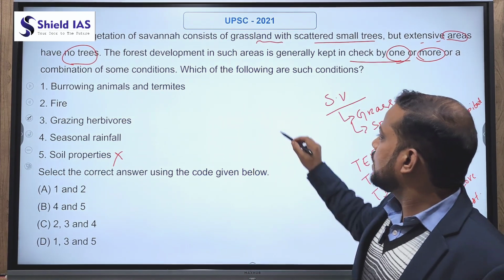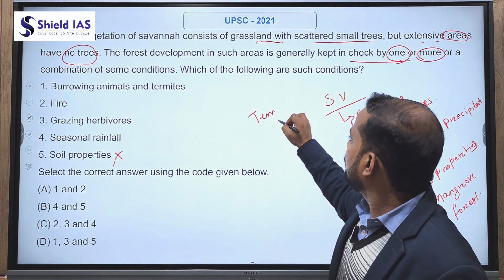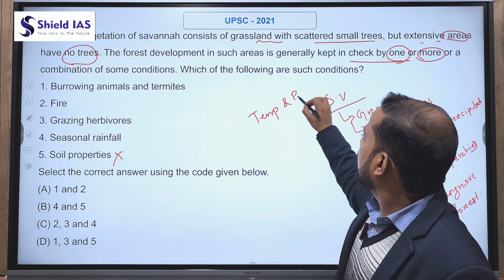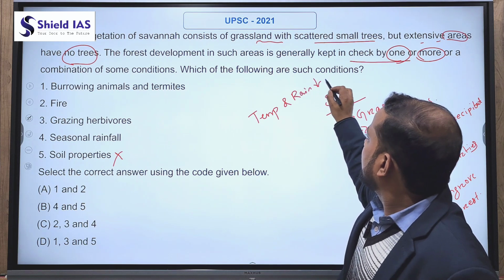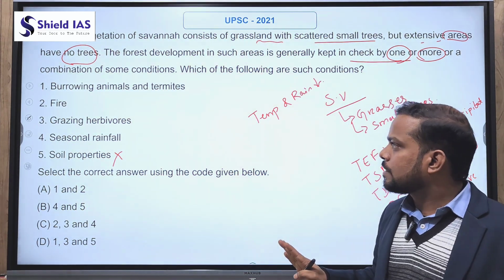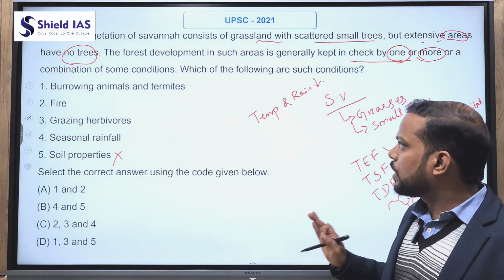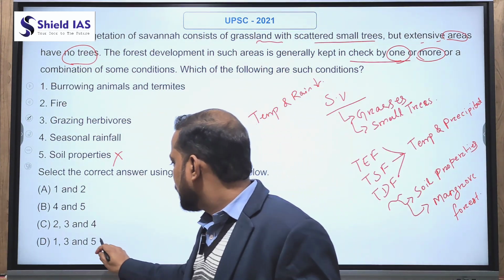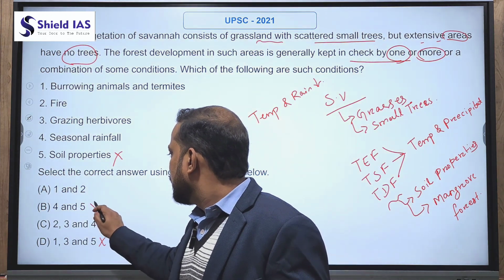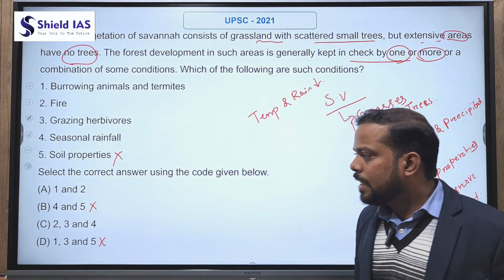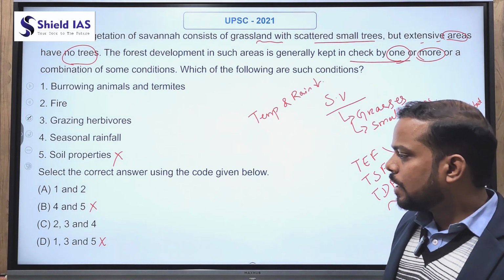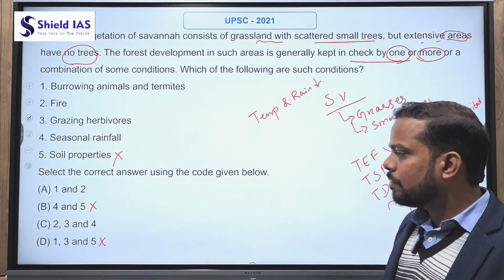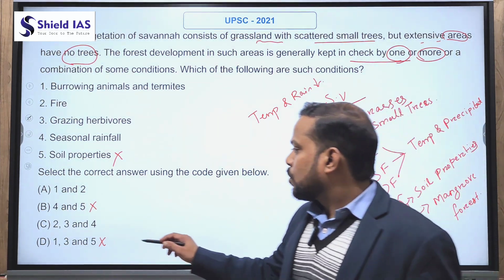Savanna vegetation is the region where temperature is maximum as well as rainfall is less. Therefore, it is dominated by grasses, but there are small trees. So if we eliminate option 5, D is eliminated, B is eliminated. Only 2 options remain, A with 1 and 2, and C with 2, 3 and 4. So 2 is common.